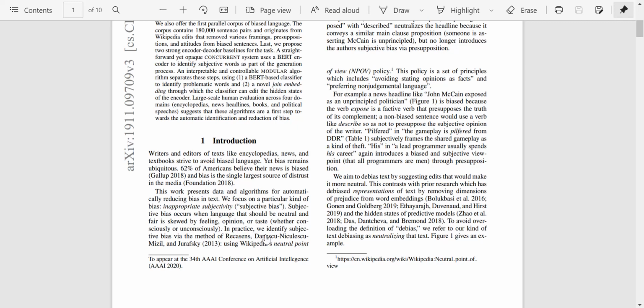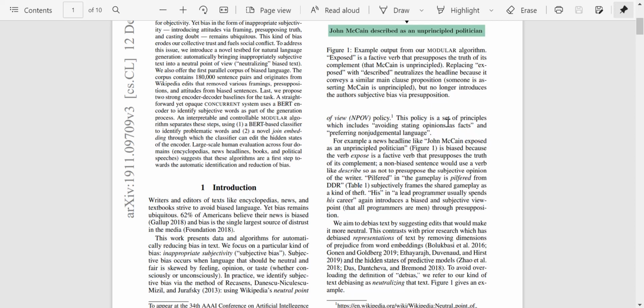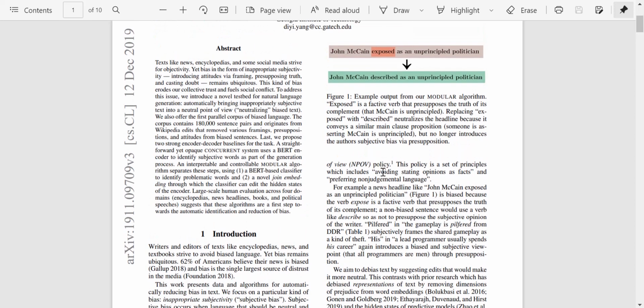In practice, we identify subjective bias via the method of Recasens, Danescu-Niculescu-Mizil, and Jurafsky. This was the method proposed by these authors in 2013, using Wikipedia's neutral point of view policy. This is a policy followed by Wikipedia so that their articles do not have bias. This policy is a set of principles which includes avoiding stating opinions as facts and preferring non-judgmental language.